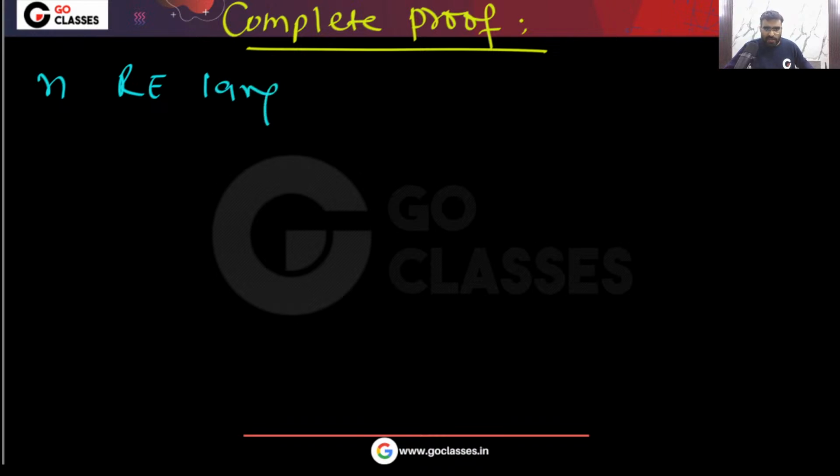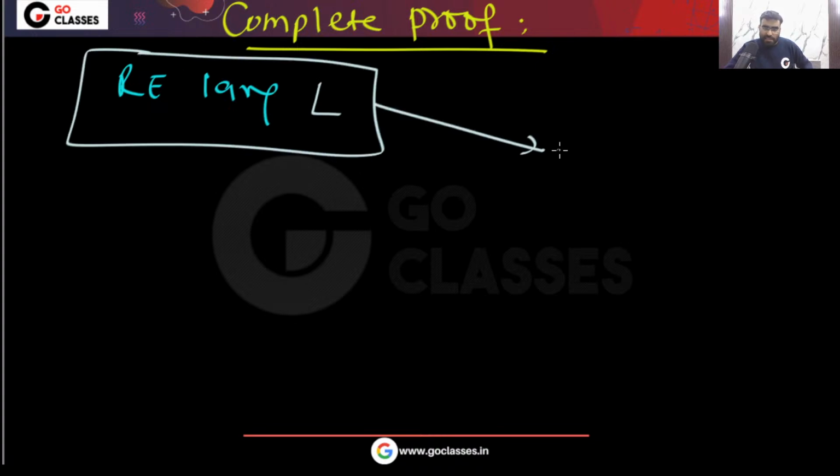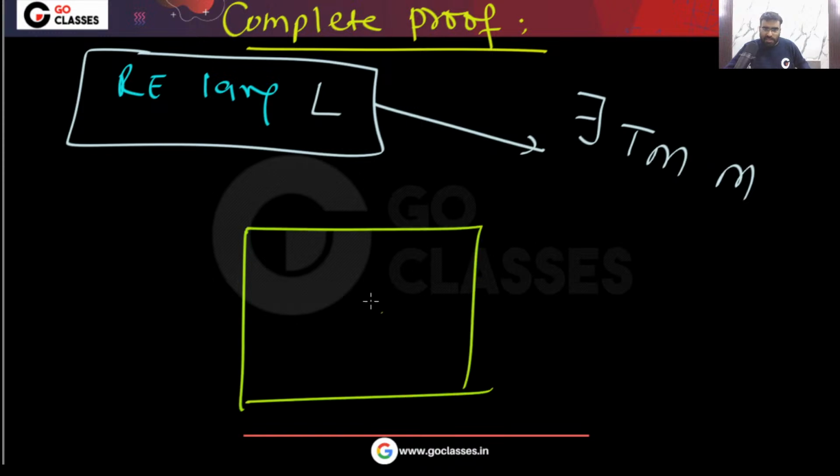First of all, what does RE language mean? If you have an RE language L, there exists a Turing machine M. What is the behavior of this Turing machine?